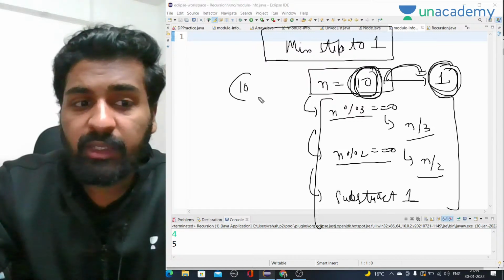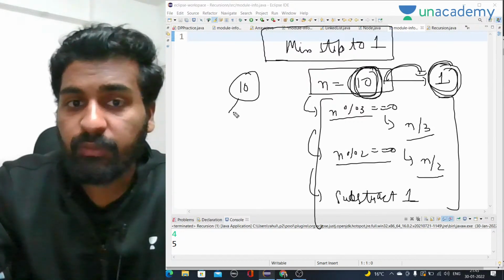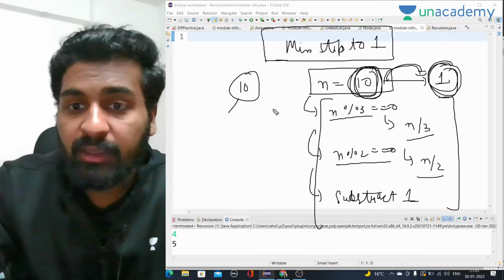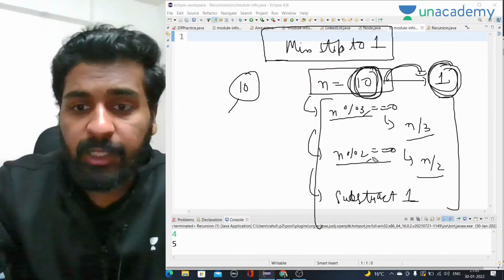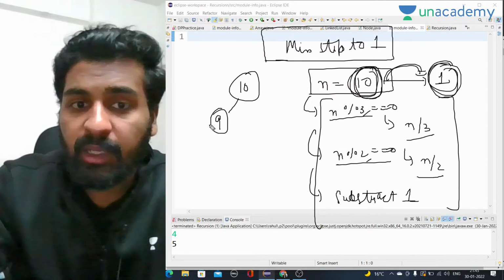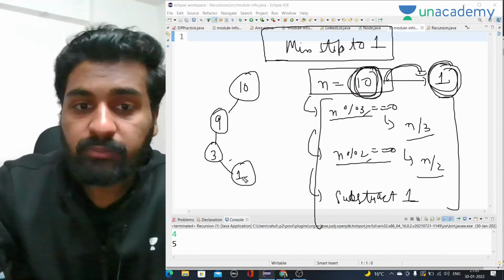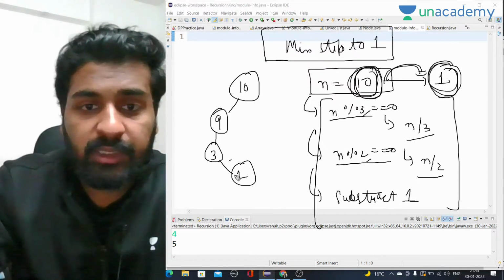If we are given 10, there are different ways, so we take the minimum number of steps. For 10, it is not divisible by 3, and it is not divisible by 2. We can subtract 1 from it, and it will become 9. Now it is divisible by 3, so we can make it 3, and then again divisible by 3, we can make it 1. So this was 3 steps.